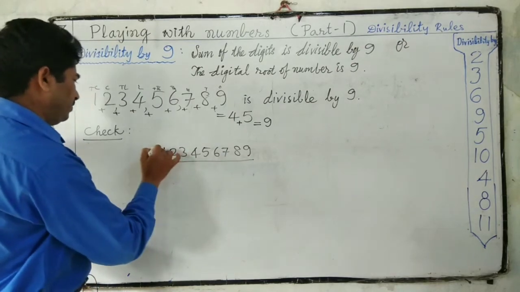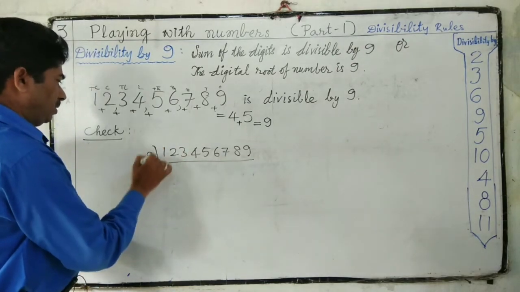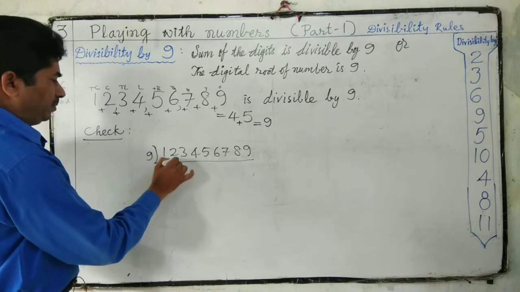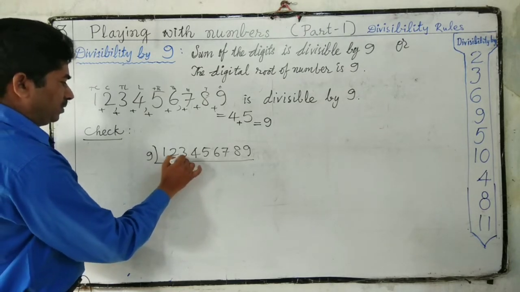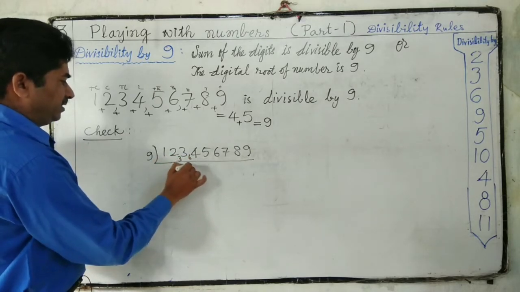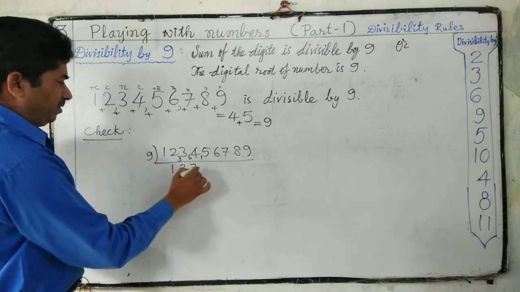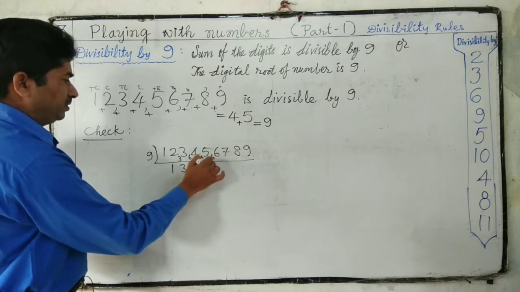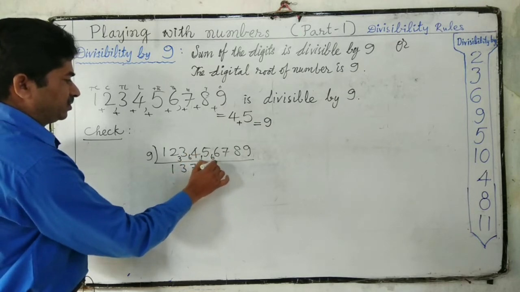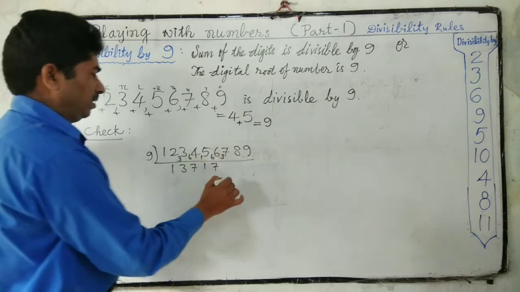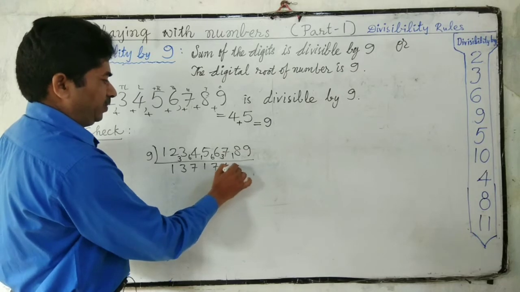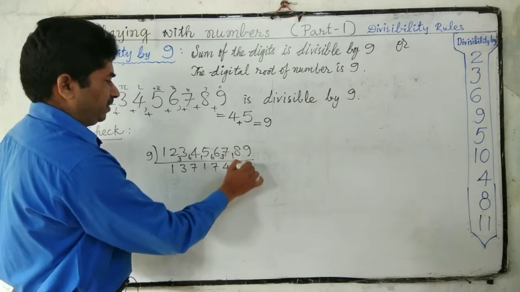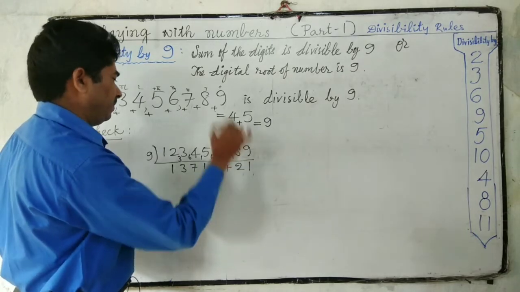This is a short division. 9 ones are 9, 3, 9 threes are 27, 9 threes are 27, 6, 9 sevens are 63, 1, 9 ones are 9, 6, 9 sevens are 63, 3, 9 fours are 36, 1, 9 twos are 18, 9 ones, no balance, 9 ones are 9.